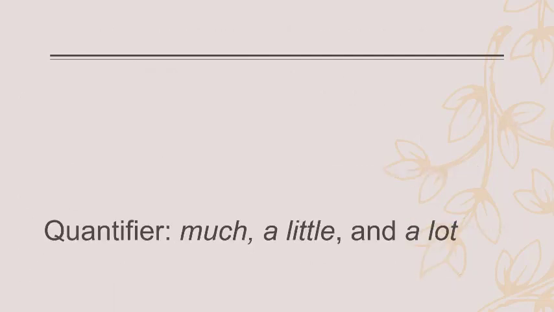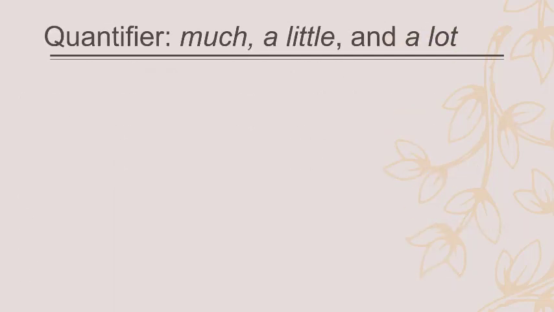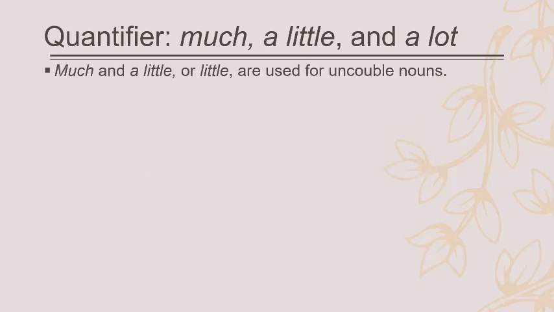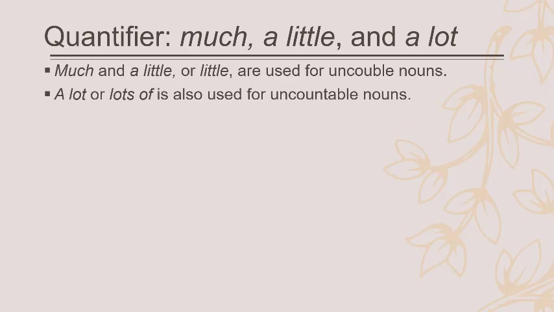And then we have quantifiers: much, a little, and a lot. Many and few are used for countable nouns, while much and little are used for uncountable nouns: milk, sugar, money. Money is always little because we rarely have much money, unless you do corruption. Little money, little sugar, little water. And then lot or lots is also used for uncountable nouns.